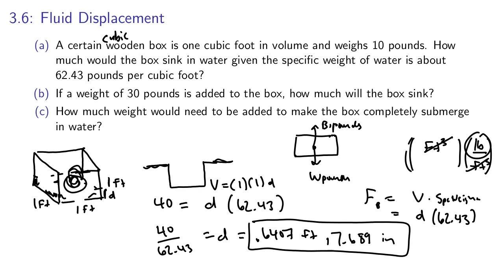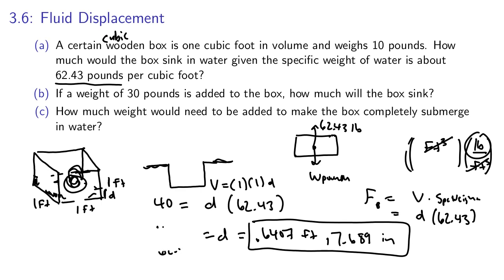And the buoyant force pushing up would be equal to the weight of the volume of water we displaced. Here we displaced an entire cubic foot of water, and 1 cubic foot of water weighs 62.43 pounds. So we know the buoyant force would be 62.43 pounds pulling up on the box. Well, if it's sitting still, then that has to be its weight.